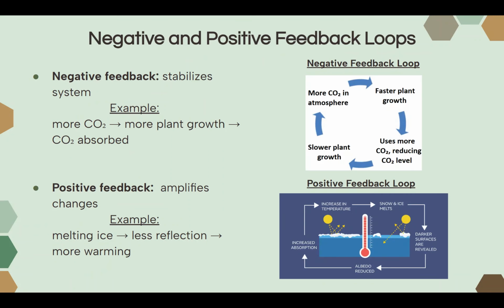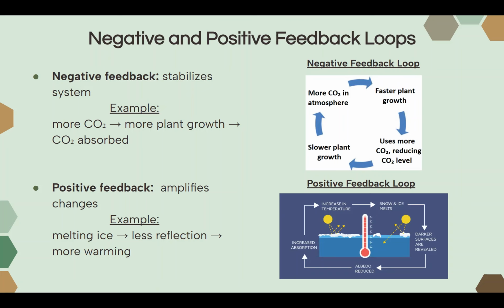Now, Earth balances itself through what we call feedback loops, and there are two types: negative feedback loops and positive feedback loops. Negative feedback loops actually help stabilize the system. As an example, let's look at carbon dioxide. Say there's more carbon dioxide in the atmosphere, which is true currently, and because of this, there is faster plant growth happening. If there's faster plant growth, then those plants will use more carbon dioxide, which will reduce the carbon dioxide level in the atmosphere.